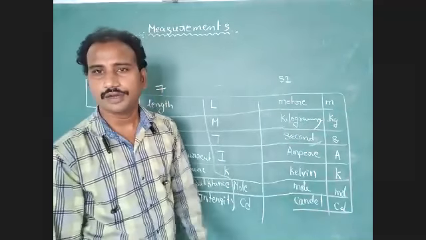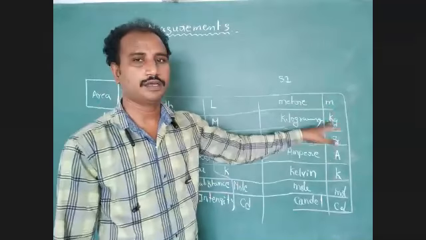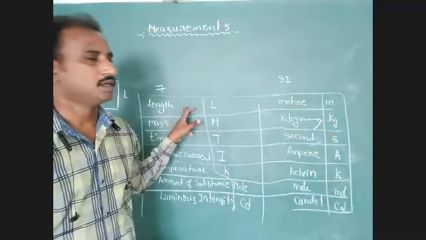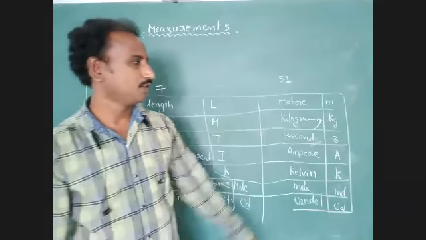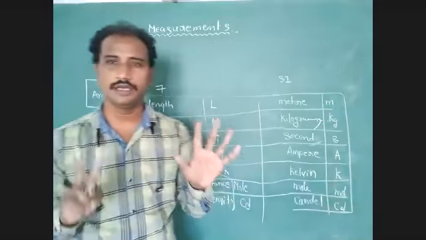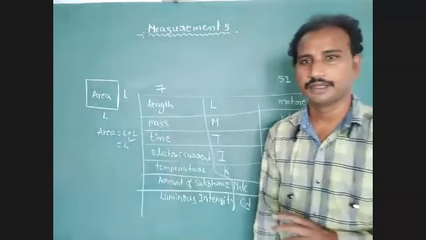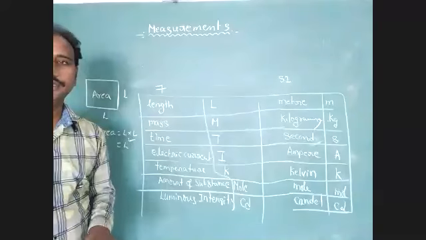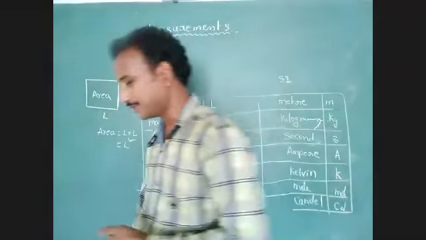Okay, students, do you have any doubts? Just identify these standard units used to explain fundamental physical quantities. These units are called fundamental units. How many? 7 fundamental units. Okay, students, now note down these points. Next, we continue with derived physical quantities.